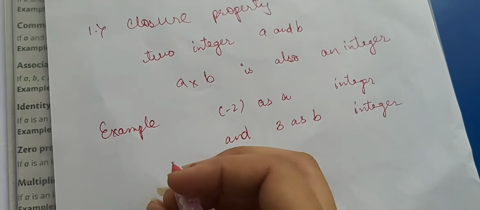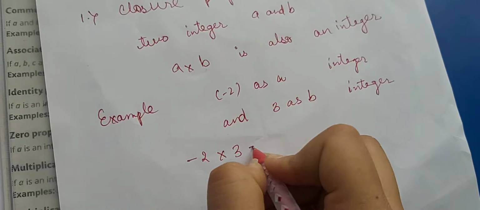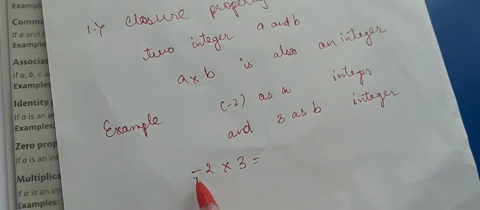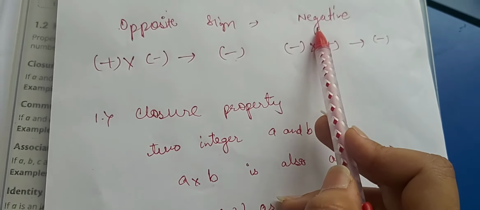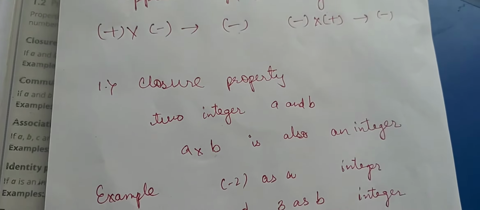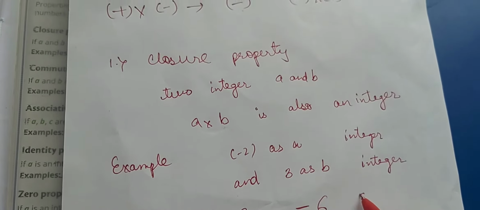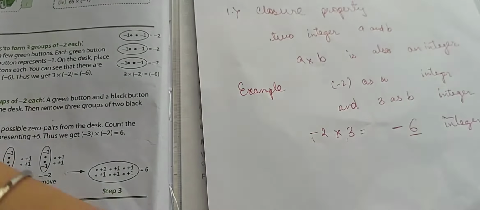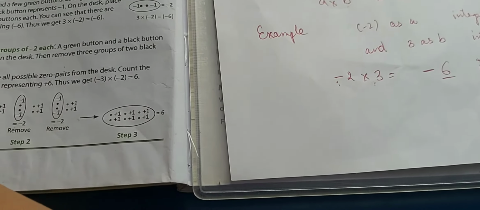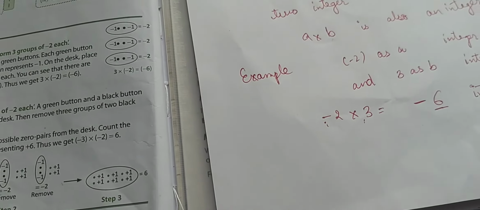So now, the multiplication of a and b should be an integer. What will happen when we multiply opposite signs? Which sign do we get? Negative sign. So minus 2 multiplied by 3 is minus 6. So minus 6 is also an integer. And this is the first multiplication property.